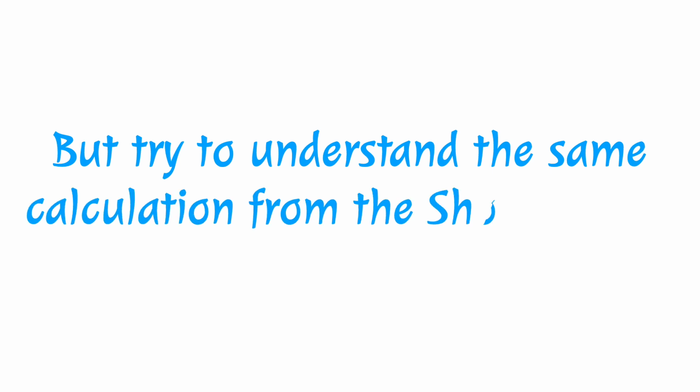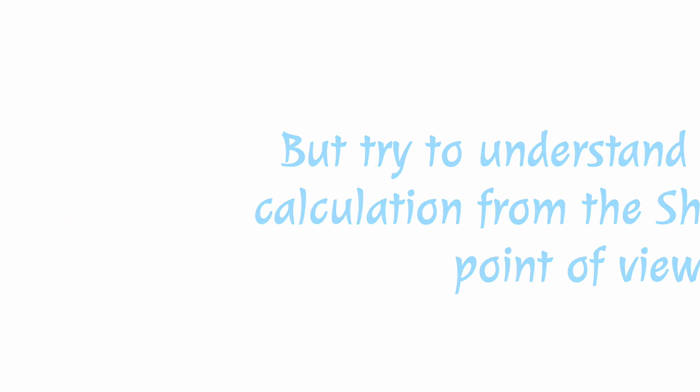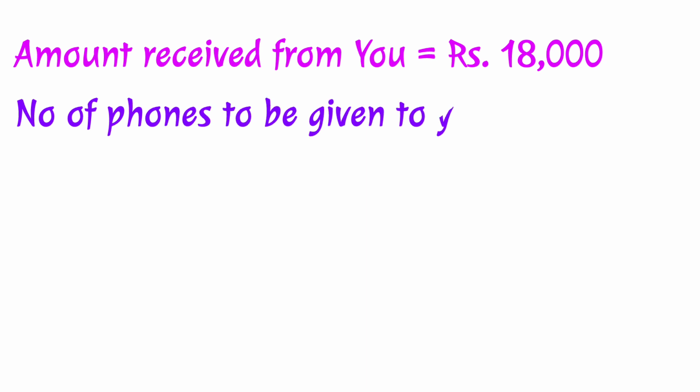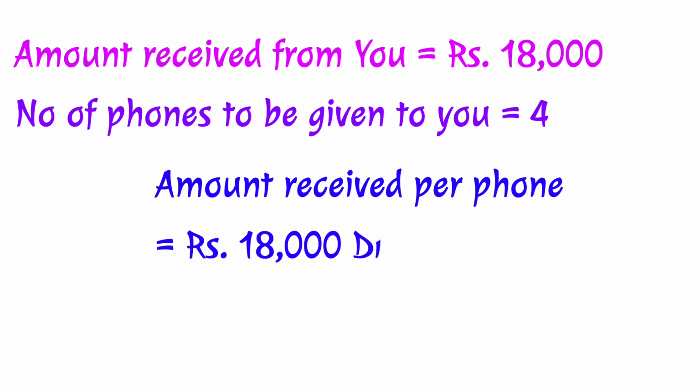But now I want you to think of this same calculation from a little different approach, maybe from the shopkeeper's point of view. Try to place yourself in his shoes. What is the total amount that they have received from you? Rupees 18,000. And how many phones are they going to supply to you? 4 phones. So how much amount have they received on those 4 phones already? If you divide 18,000 by 4, you will see they have received rupees